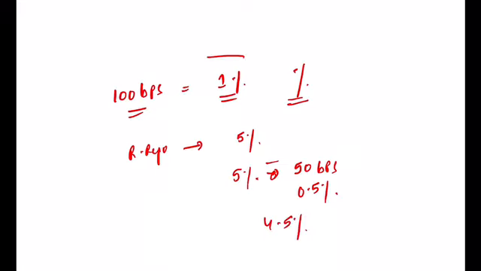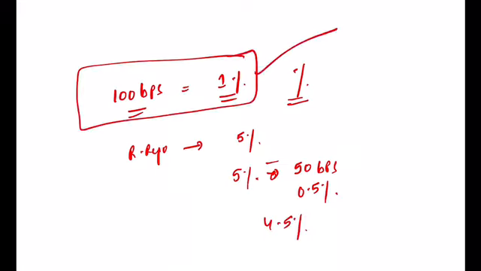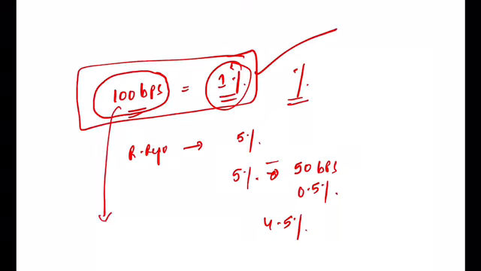So 100 BPS points is equal to 1%. Generally for our understanding we say it in percentage, but the parameter that is used by the RBI is nothing but BPS, basis points. Okay, so 100 BPS points is equal to 1%. So this is about reverse repo rate.